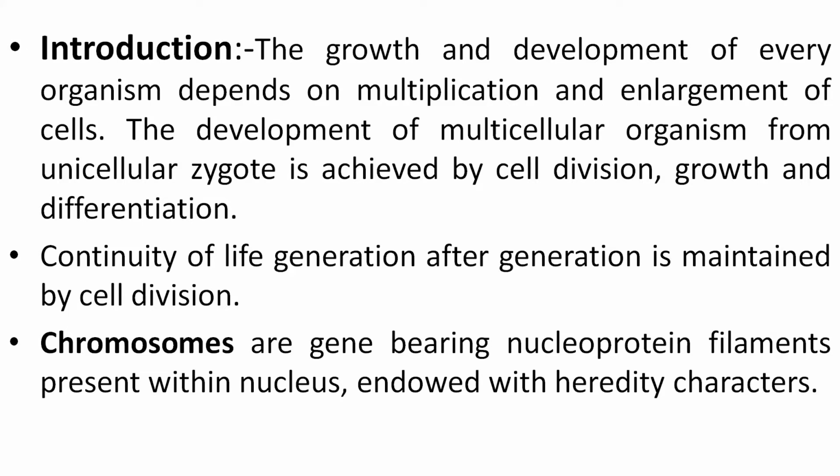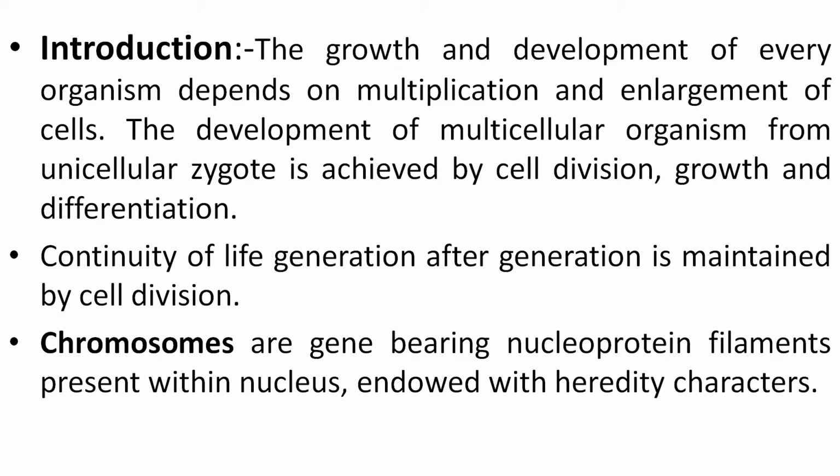So the development of a multicellular organism from the unicellular zygote is achieved by cell division, cell growth and differentiation. Due to this differentiation, growth or division of the cell, the multicellular organisms are formed from the unicellular zygote or from unicellular organisms.